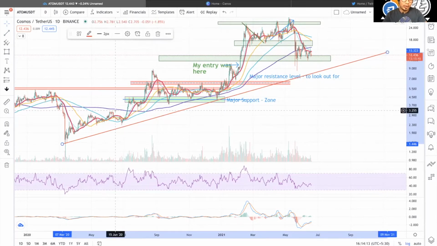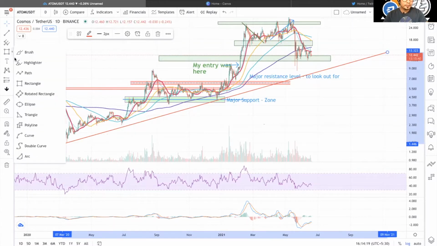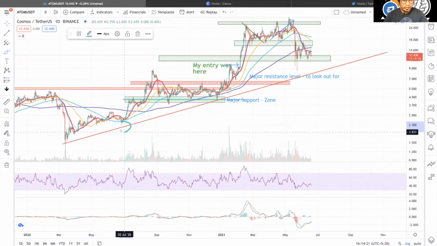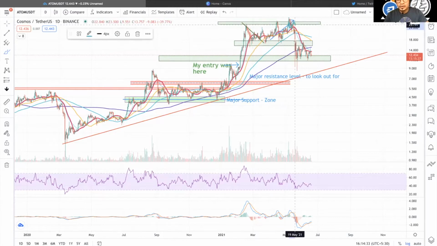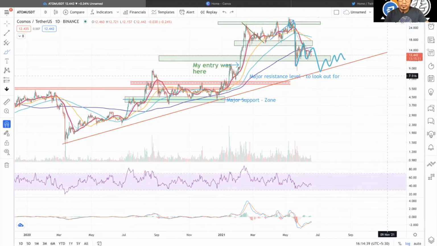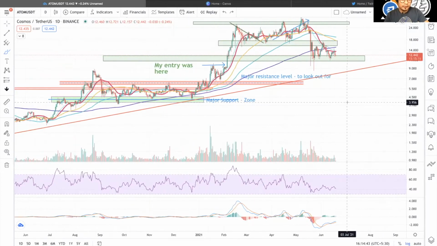Every time we bounced off from this line or just closed from this line, at this level, at this region here, and here as well, we have made a good upward momentum, right? Something like that is happening here right now. If you see, we got a crash and we might come here like this and start going up. That might again happen in this scenario, but that's the case for a long-term trend.